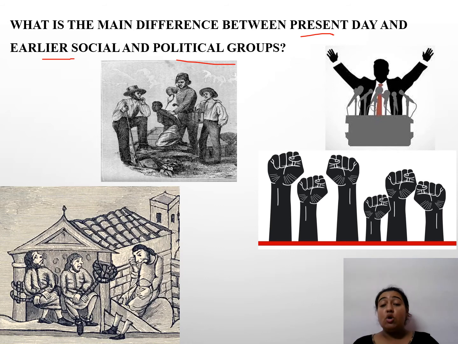So in that scenario, we can also observe how a person or a slave was killed. He was actually killed in front of the king, in front of each and every person, like we are seeing in this picture. And then we also saw how they used to sit and talk about important affairs of the country. They used to decide whom to give what, which punishment should be given to which person, who is worthy of that punishment, what should be the death sentence. So this was a difference between social and political groups of the early times. Now when we think of the modern era, what can we see from these images?